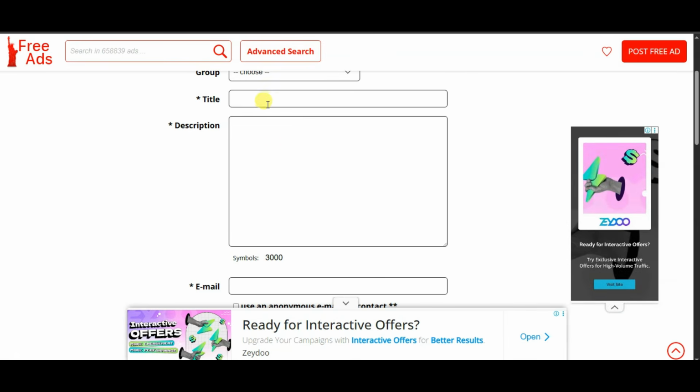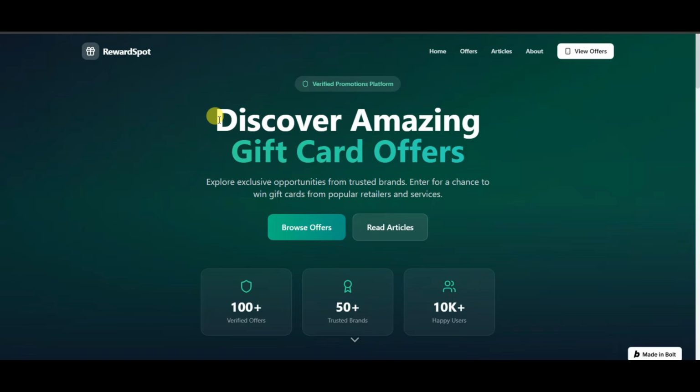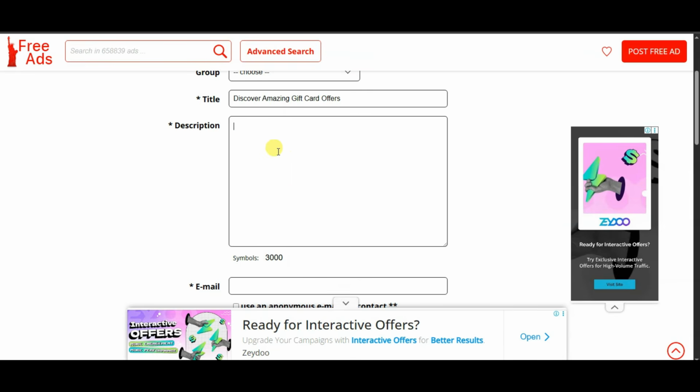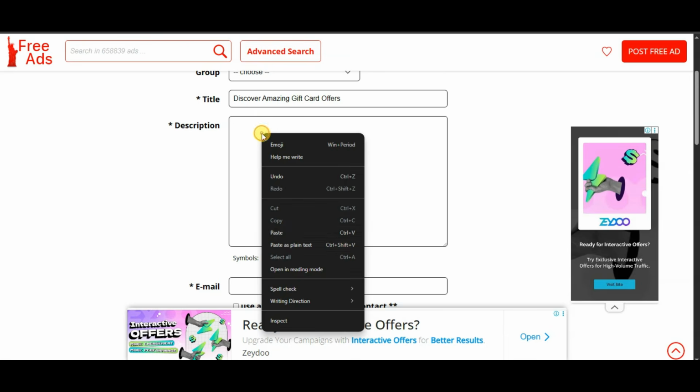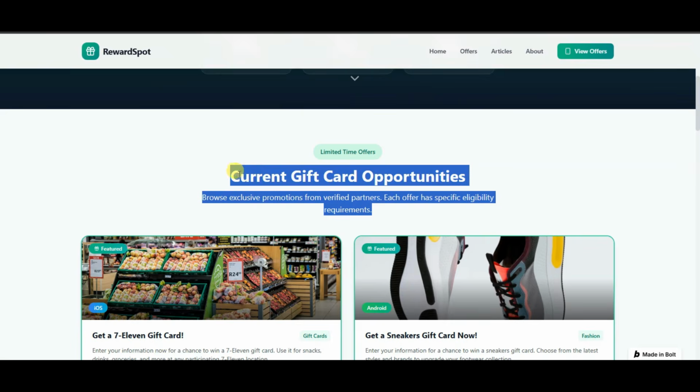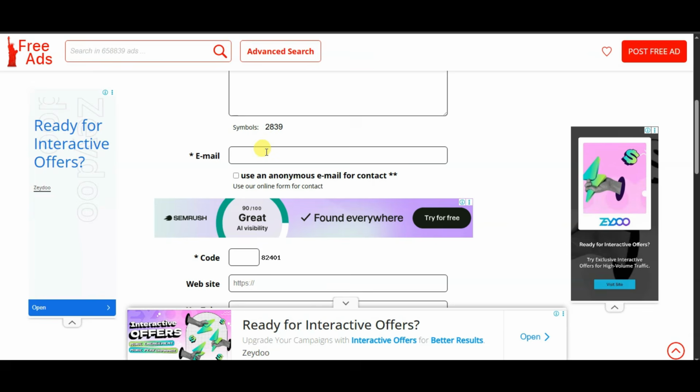Guys, I'm going to type your title and description. You can visit on this website. You can copy this title. Now you can paste here. You can type your description. You can copy all of this text. Now you can paste here. You can copy this text. You can paste here. Now you can type here your email address.